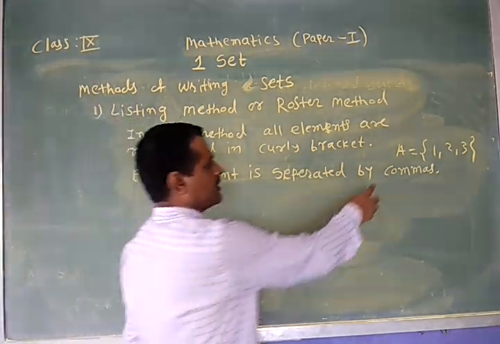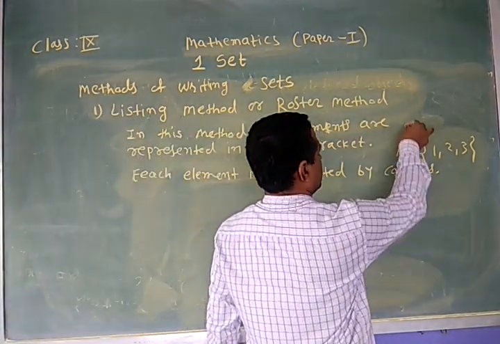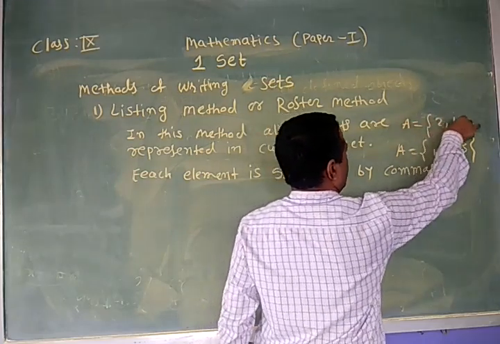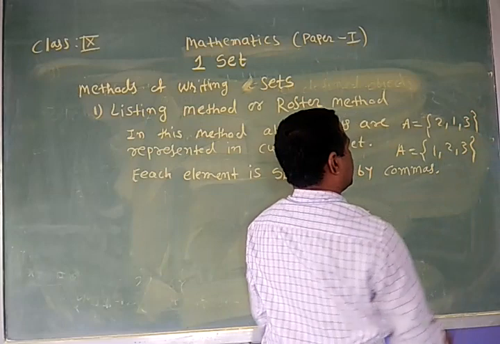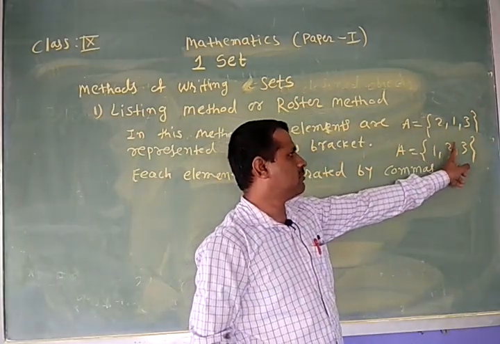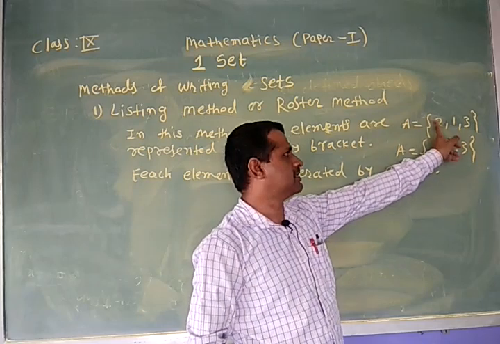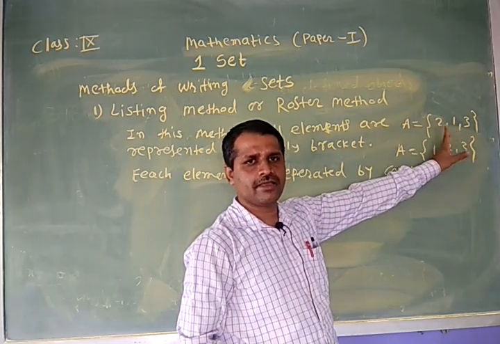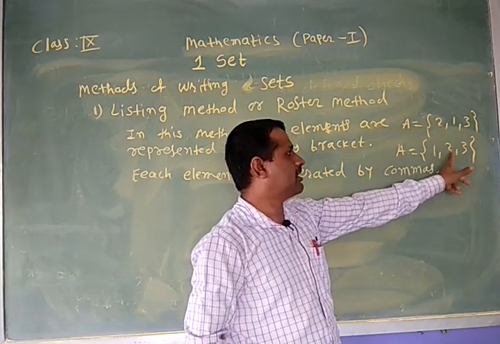Why? Because this set we can also write in this way. Here instead of this set we can write 2, 1, 3. Look at here, same set is there, set A. But here 1, 2, 3. What is the sequence here and what is the sequence here? Compare these two. Same set is represented in a different way, and the order is different.